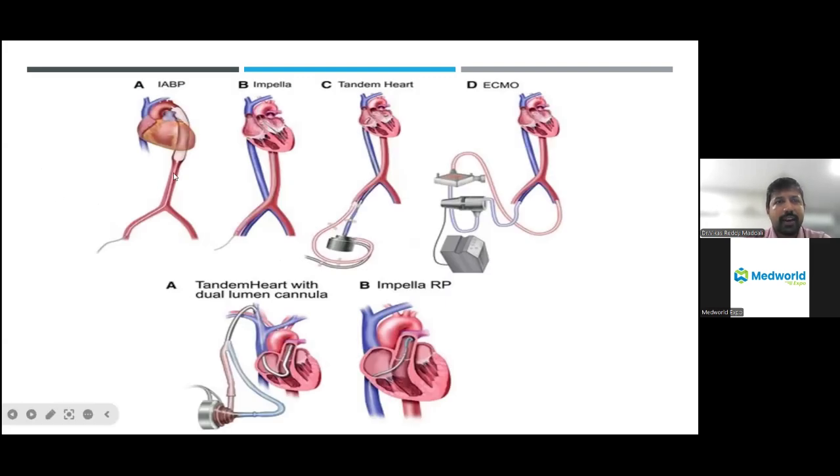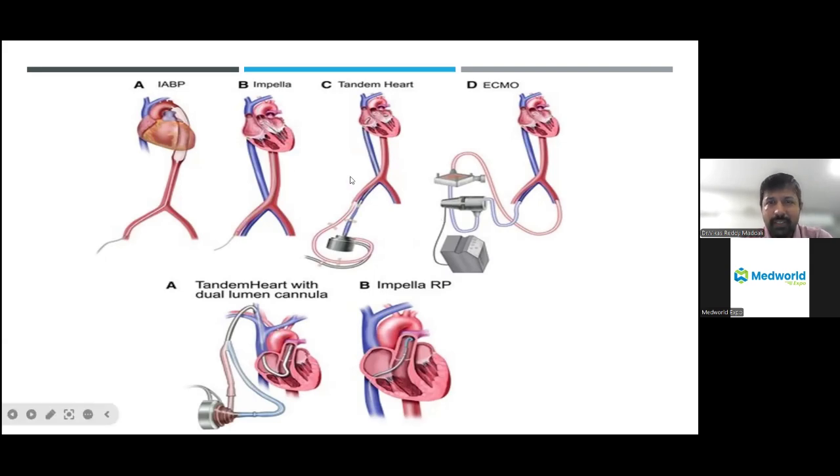The first one is the intra-aortic balloon pump, which we generally tend to pass from the femoral artery, and we tend to inflate the balloon from the descending aorta to the arch of aorta. It keeps on inflating and deflating so that some of the blood is pumped back to the heart and coronary so that the heart will receive the blood supply. And remember, it gives only the extra 500 ml of the cardiac output, not much.